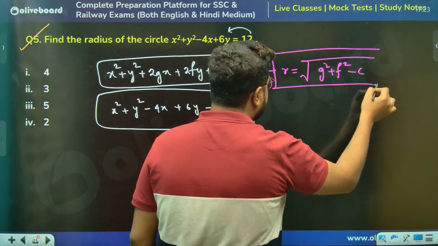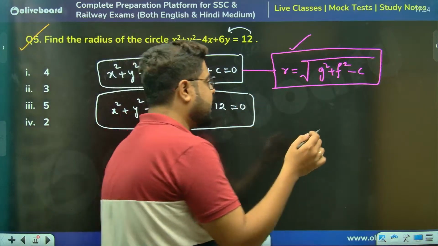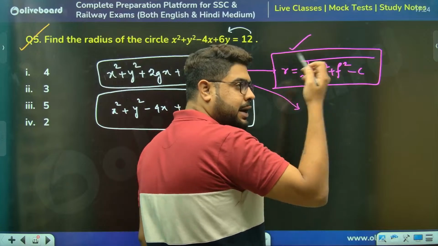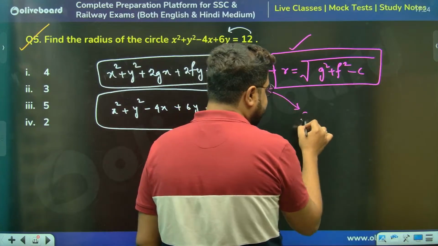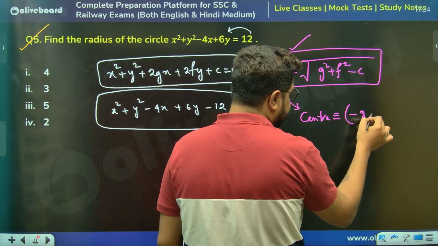If you don't know, please remember this formula. Another thing you can figure out, they might ask in another question: the coordinates of the center of the circle is minus g comma minus f.